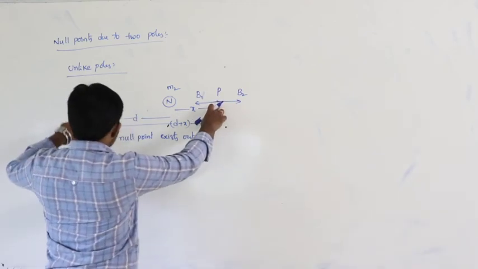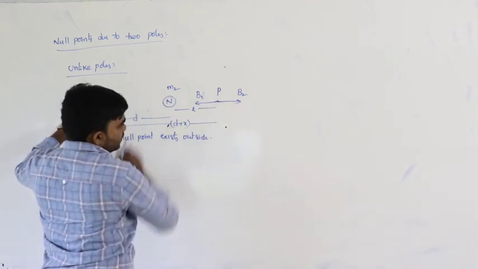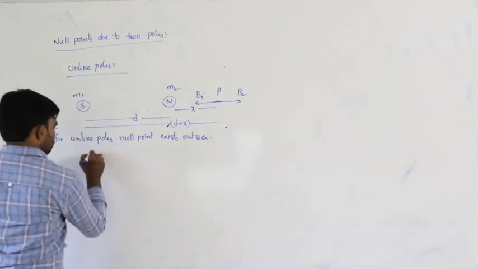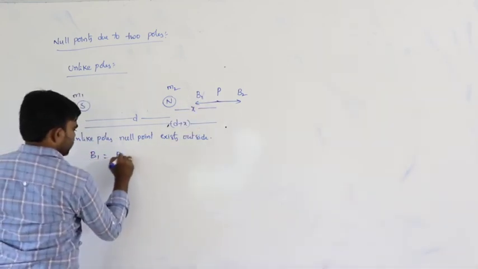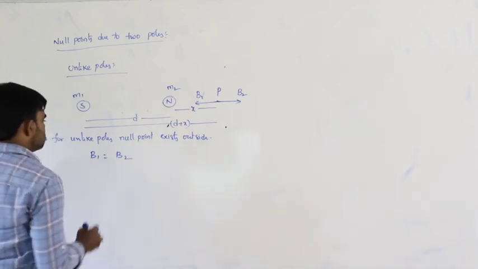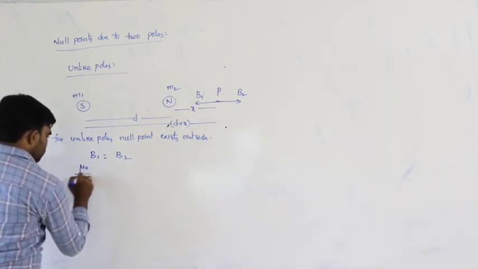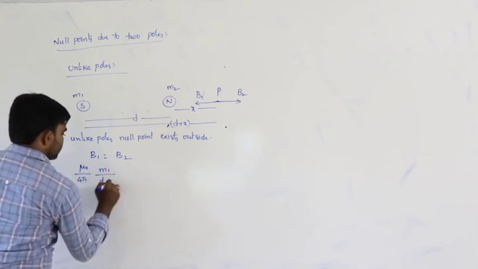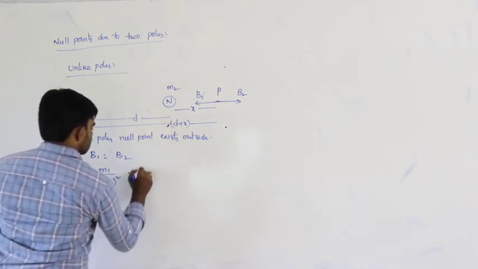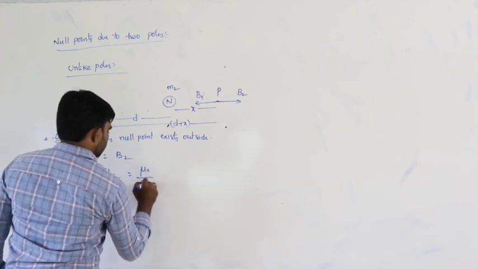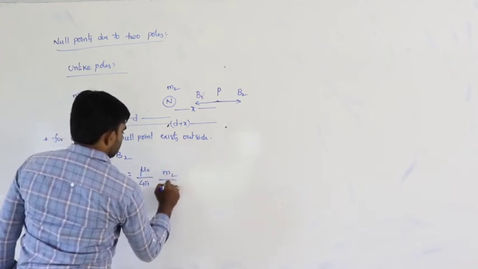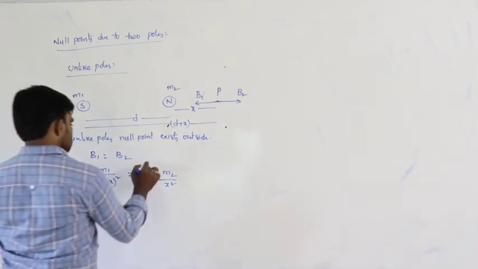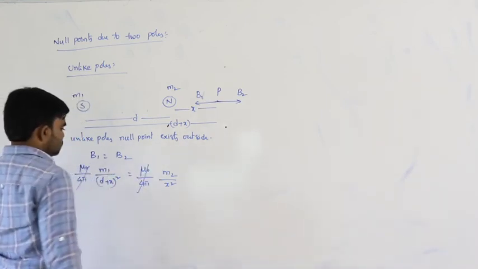But at this position, due to south pole, there is attraction, so that is B1. Therefore, B1 is equal to B2 at point P. So B1 is, simply we can write, mu naught by 4 pi m1 by (d plus x) whole square, which is equal to mu naught by 4 pi m2 by x square. So from this, mu naught gets cancelled.